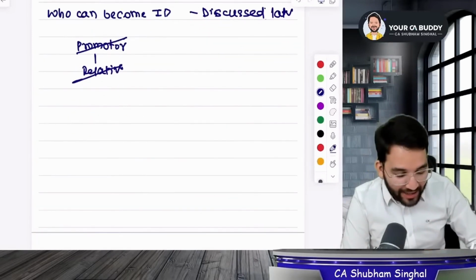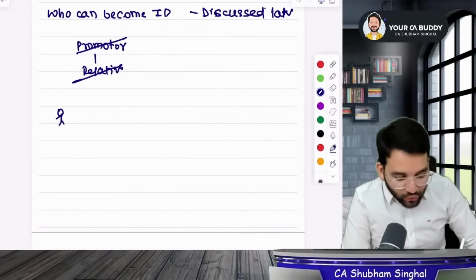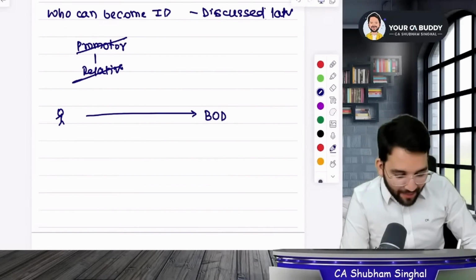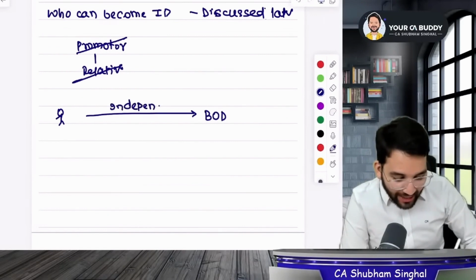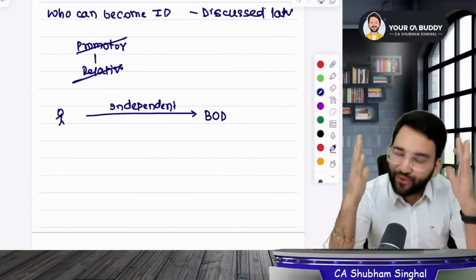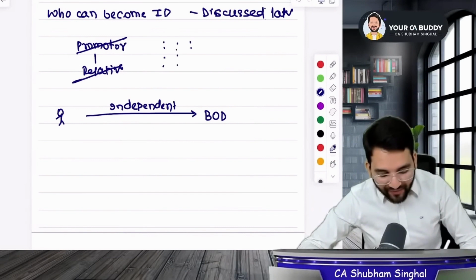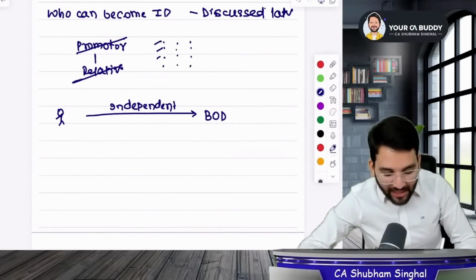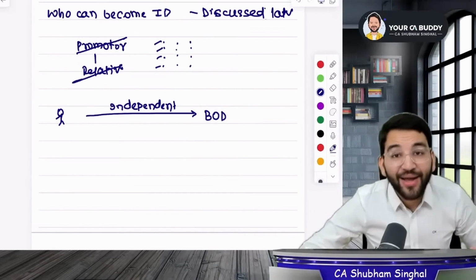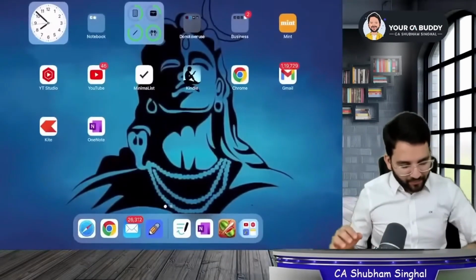Listen carefully to me. If there is an independent director, he has to tell the board of directors that he is independent. He has to tell the board of directors that he is independent. If he is an independent director, then he has to keep going back to the board of directors and assure them that he still is independent, okay? So let us assume that there are 12 qualifications for being an independent director. Did you understand what I said? Will the board of directors sit and check it every day? No. So for this reason, the law has made the independent directors responsible.